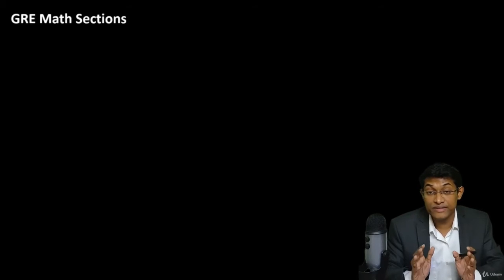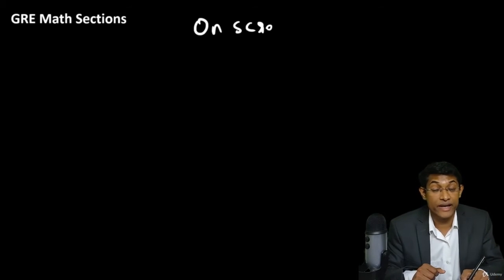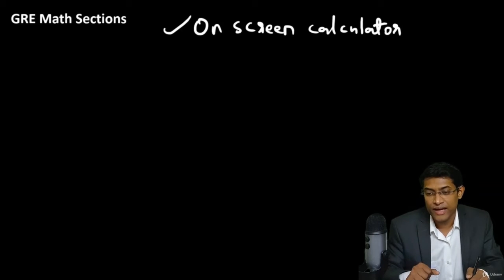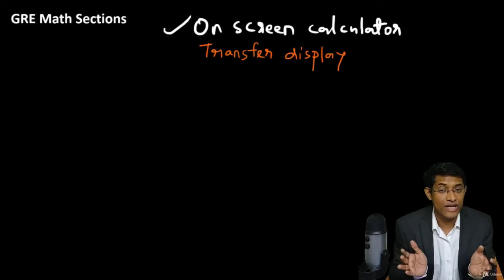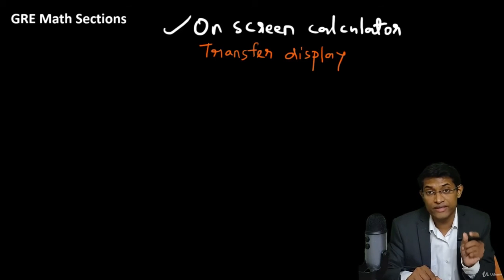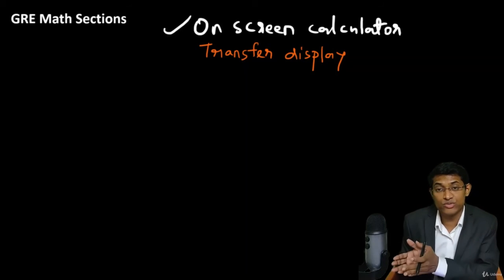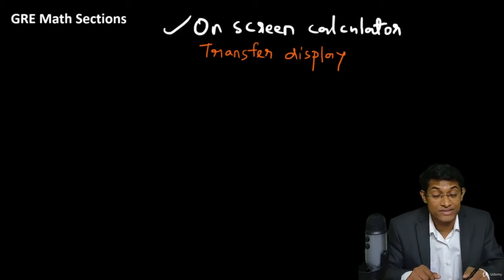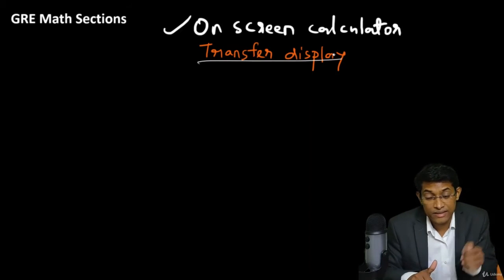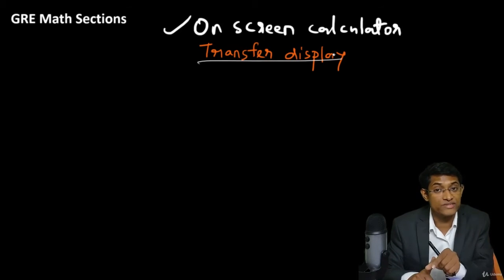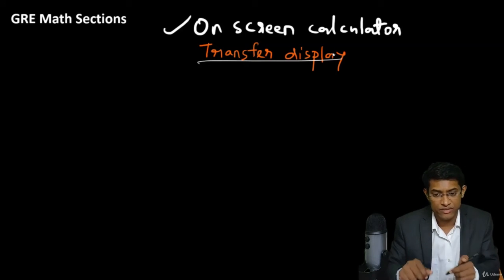To aid you in the math section of the GRE exam, you are provided an on-screen calculator, and the good thing is that there is a button called transfer display. So for example, if you have done some calculation and on the calculator you're getting the value 10.23, you don't need to type 10.23 into the space provided to type the answer. If you click this button, it will take that number and put it into the place where the answer has to be typed in. All right.